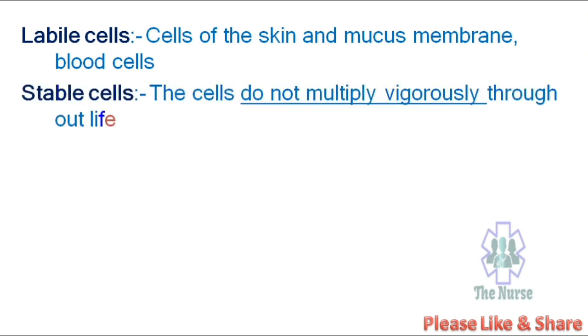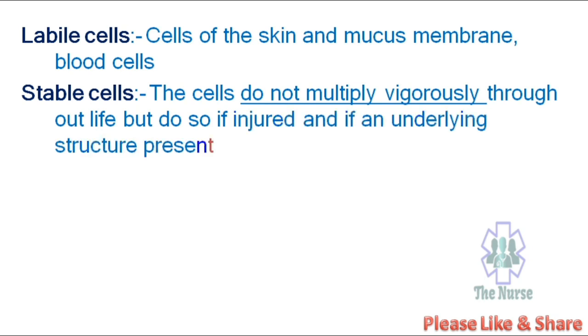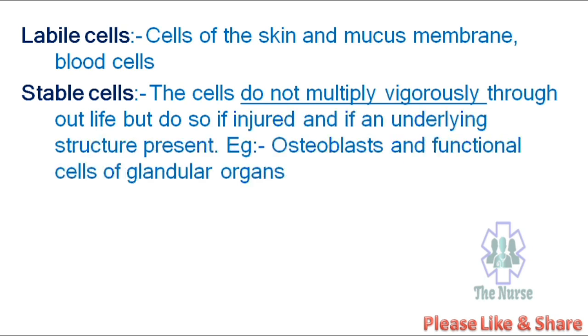Next is stable cells. These cells do not multiply vigorously throughout life but do so if injured and if an underlying structure is present. Examples are osteoblasts and functional cells of glandular organs.